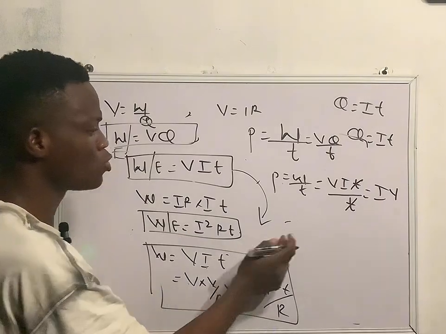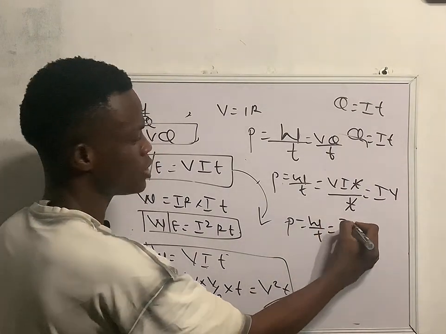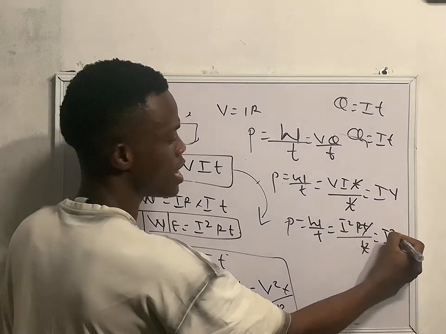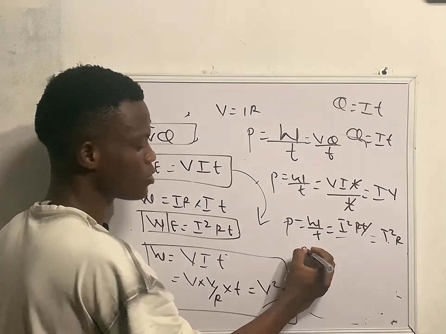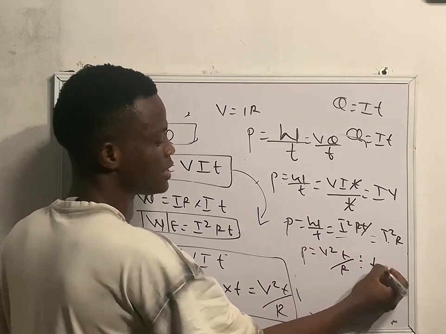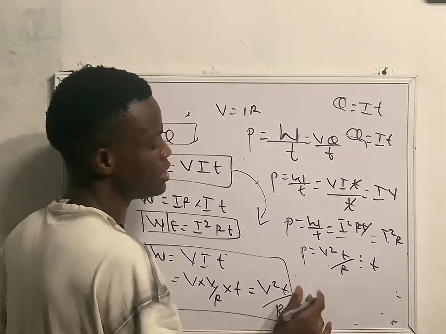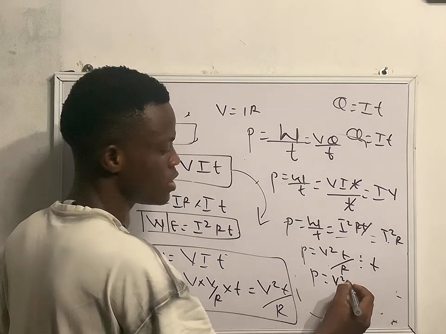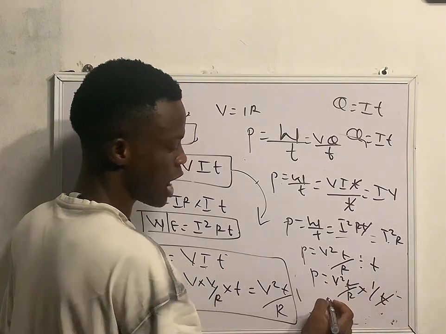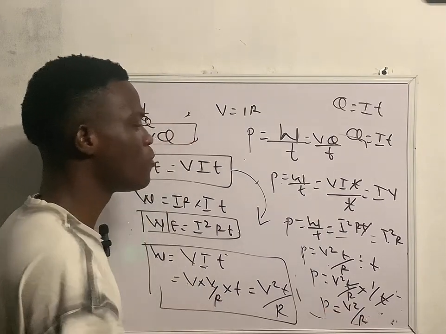And my power can also be equal to work over time. I can have I square RT over time. My time will cancel time, so I have I square R. The last one: power is equal to V square T over R divided by time, right? That is going to be V square T over R times 1 over T. T cancels T, and we have power is equal to V square over R.